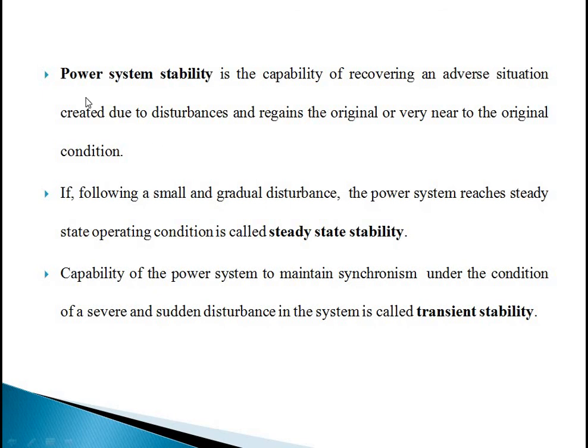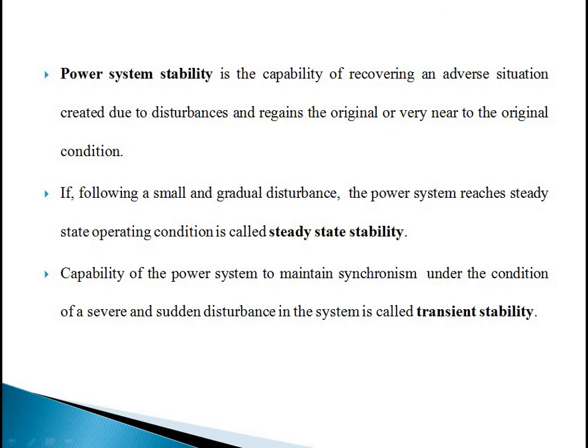And one more thing is power system stability. So we need to maintain the power system stability. It is the capability of recovering from an adverse situation, meaning a bad situation, created due to disturbances, and regaining the original or very near to the original conditions. As we know, the definition of power system stability is that the system regains its original position or very near to the original position.